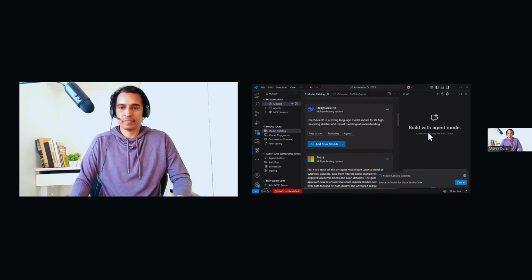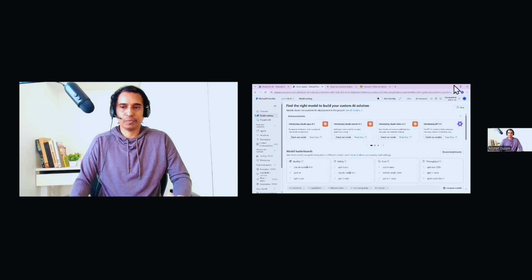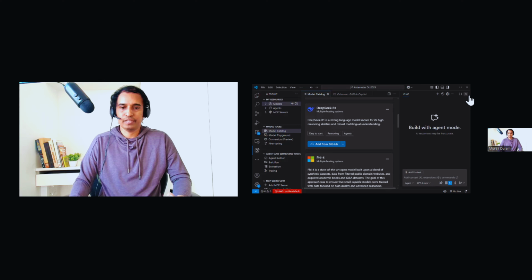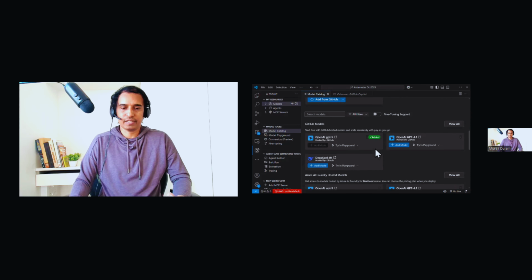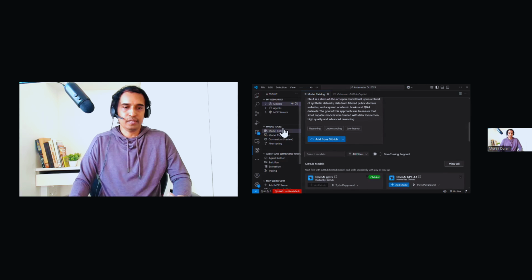Here you can see the same options whatever options we observed in the Azure portal, same thing. With the help of this extension, you can start observing the scenarios also. Here itself, you can start observing these models, also whatever models you onboarded. This is the model catalog. And also if you are trying to onboard your models, you can start onboarding these models here also.